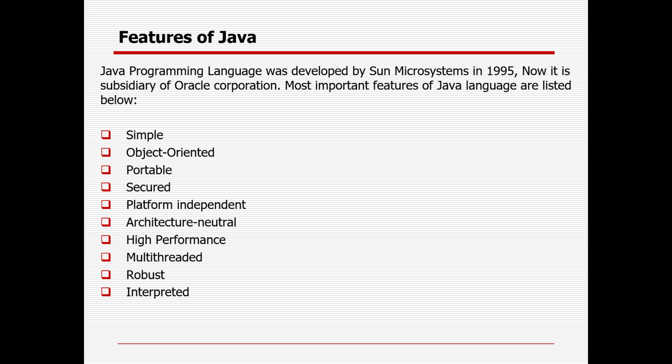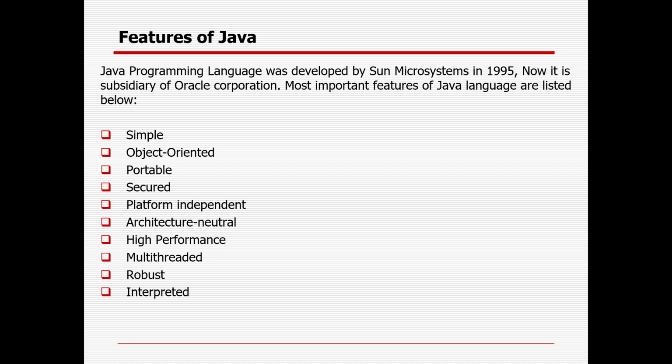Java has some important features, and that is the reason it is still very popular in the market. The first one is simple. Java is very simple and easy to learn, and its syntax is also very simple, clean and easy to understand. According to Sun, when it was developed, they said Java is a very simple programming language, and even most non-technical persons can still learn Java with minimal effort.